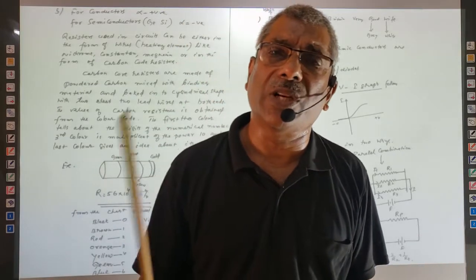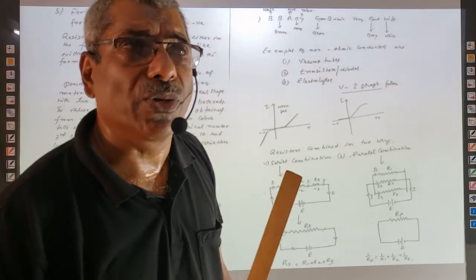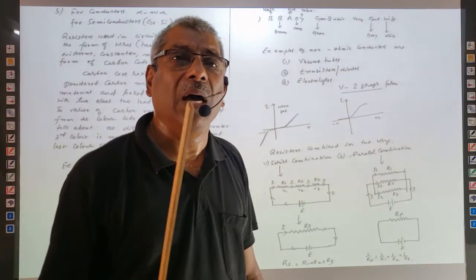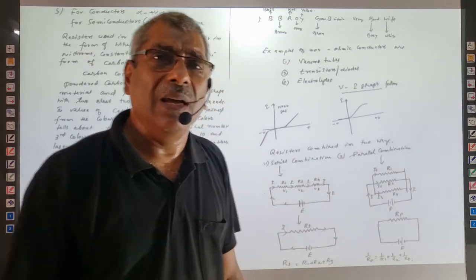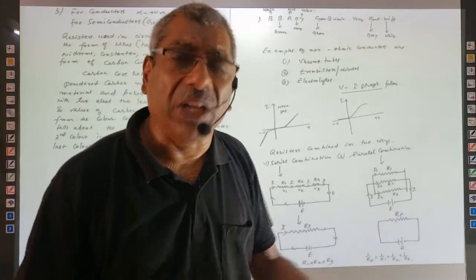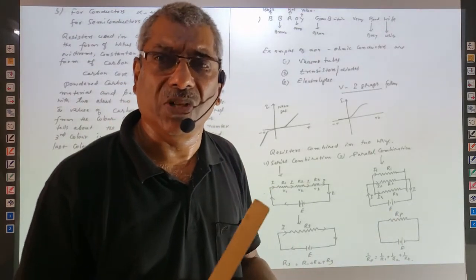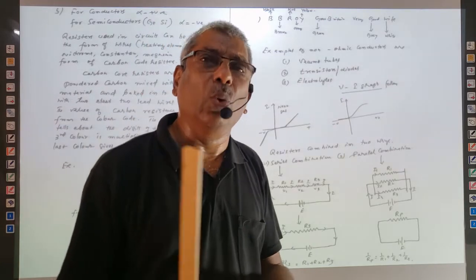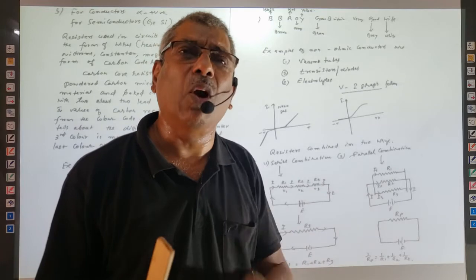How a carbon core resistor is made, I already said. The value of a carbon core resistor can be found by looking at the different colors marked on it. At the maximum 4 and minimum 3 colors are marked on the body of the carbon core resistor. In a carbon resistor, 2 electrodes are there, on both sides. It is very small in size.